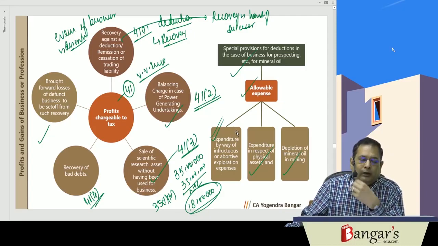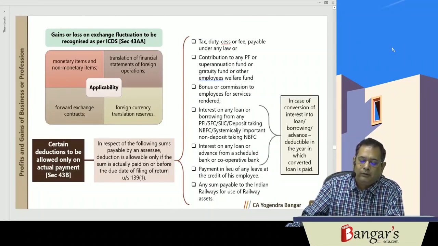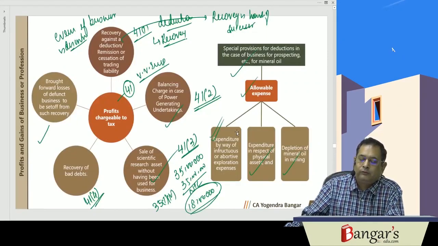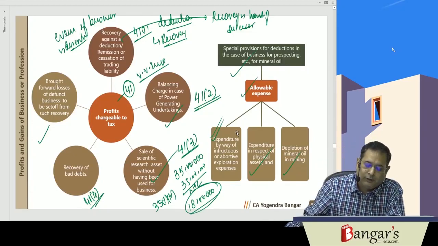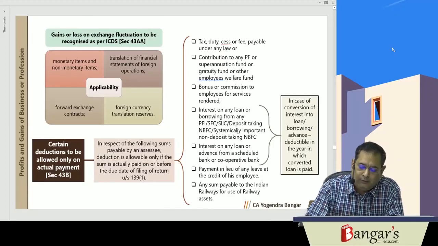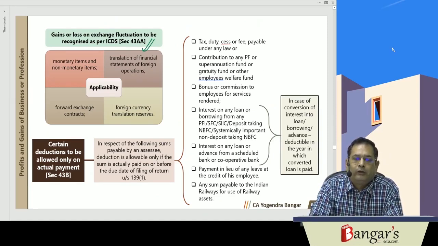Relating to amalgamation and demerger, the tax treatment is the same as balancing charge in case of power generating undertakings. In case of transfer of business, the tax treatment is the same as balancing charge or terminal depreciation in case of power generating undertakings. Then we have section 43AA. 43AA deals with the provisions in relation to gain or loss on account of exchange rate fluctuations.